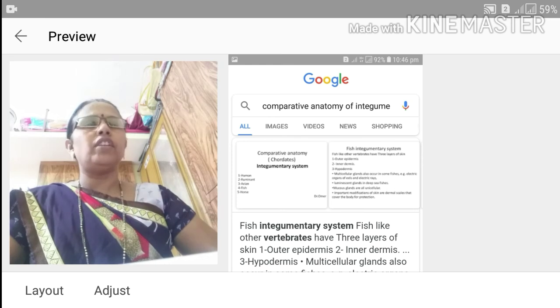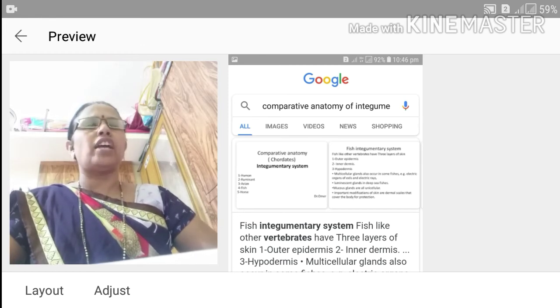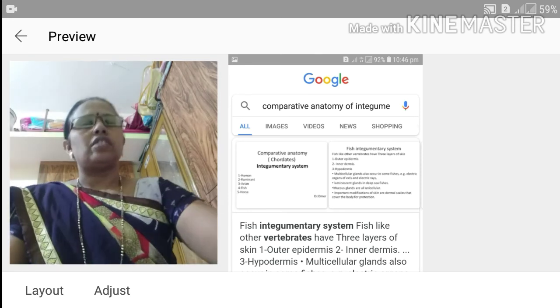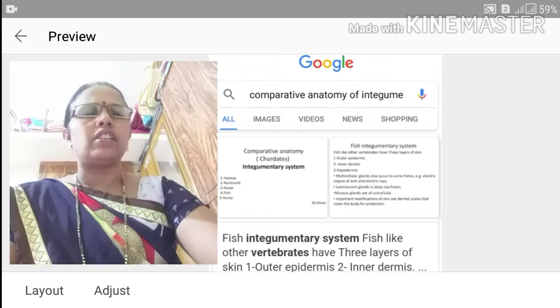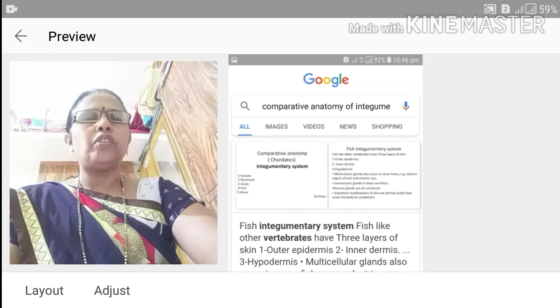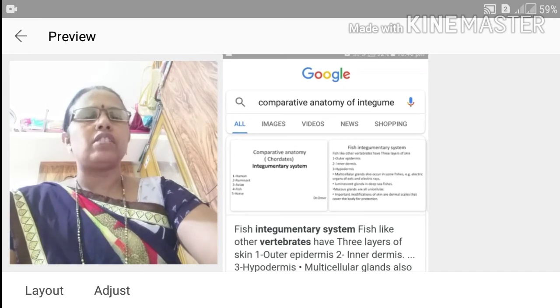That is, in the vertebrates we study from Pisces to the mammals: Pisces, amphibia, reptiles, aves and mammals. In this, what is the difference in the integument structure between these vertebrates?